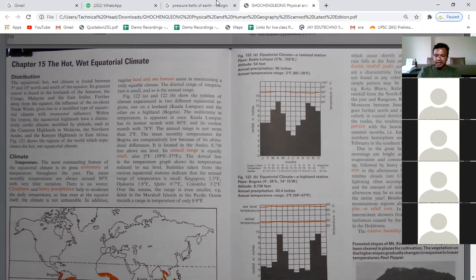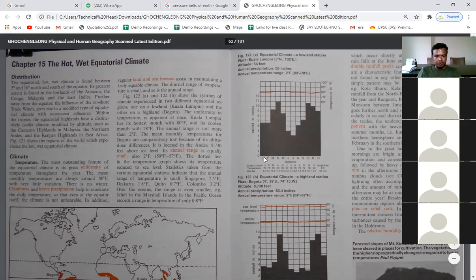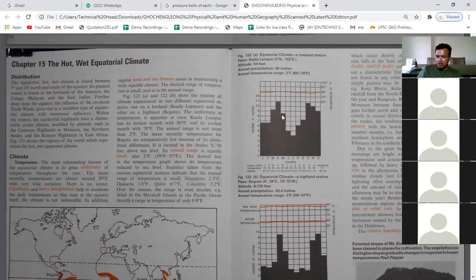So here you can see that every month there is rainfall. Can you see in this graph that there is rainfall in each and every month, and of course in the month of April there is high rainfall, and in the months of October and November there is high rainfall. It's because the sun moves towards north and south, as we have seen. So there are two equinoxes, in the month of April and in the months of October and November, when the sun is exactly on the equator. And in such a situation, what happens? There is high rainfall when the sun is exactly on the equator.